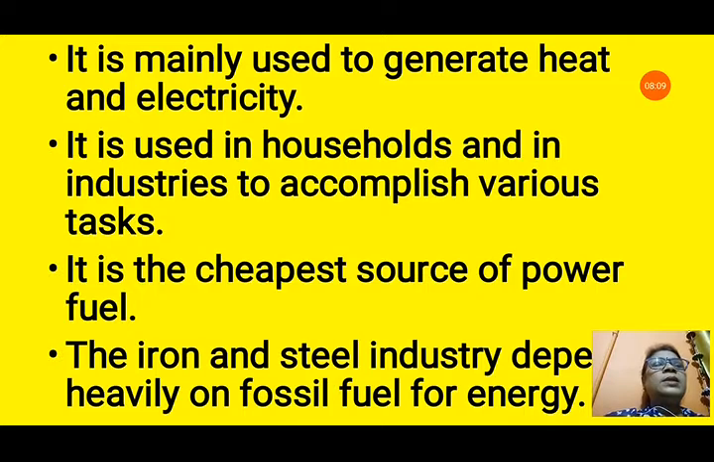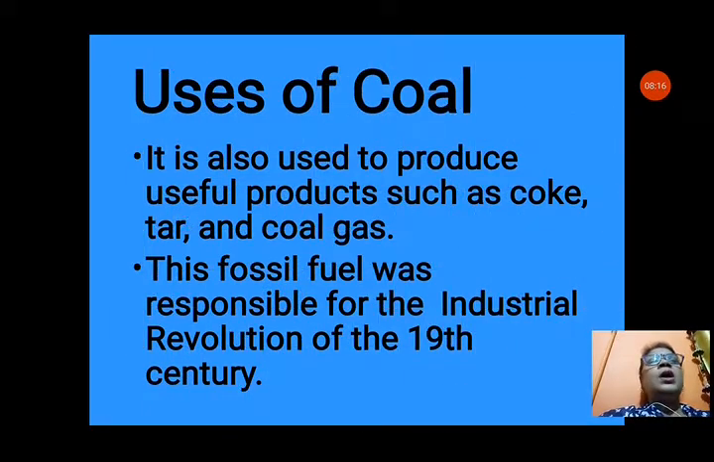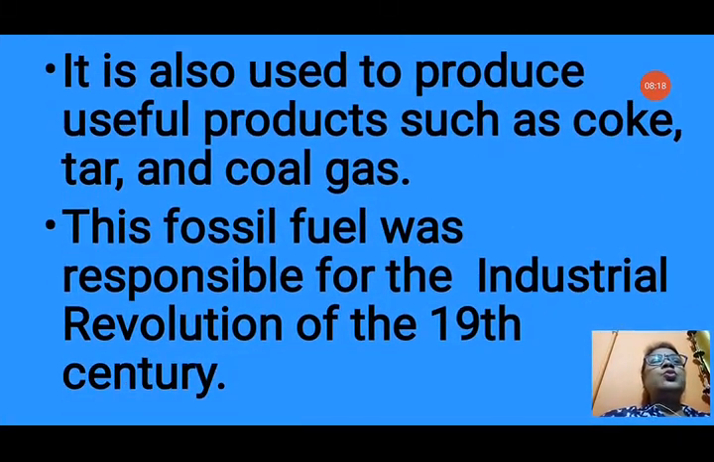The iron and steel industry depend heavily on fossil fuel for energy. Iron and steel companies also use this. Other uses of coal is it is used to produce useful products such as coke, tar and coal gas. This fossil fuel was responsible for the industrial revolution of the 19th century.